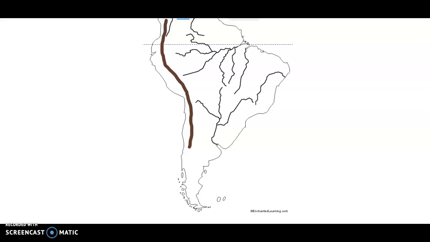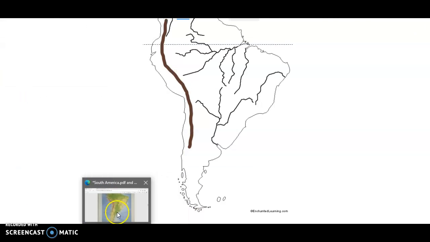This is the main range of the Andes, and apart from this, you do have some other parallel ranges. So basically, we need to do only one mountain range which is in the syllabus, which is the Andes. So no need to stress on further things. We'll just do this particular range.